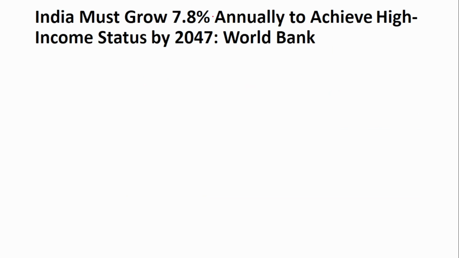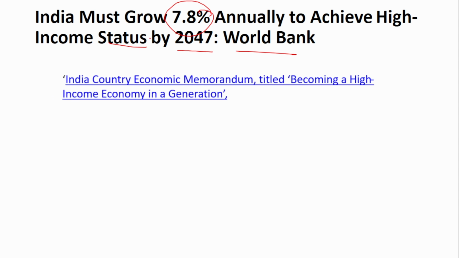Next, as per the World Bank, India must grow at 7.8% annually in order to achieve high income status by 2047. This is as per the India Country Economic Memorandum titled Becoming a High Income Economy in a Generation. So as per this, the World Bank has said that India has to grow at 7.8% annually.